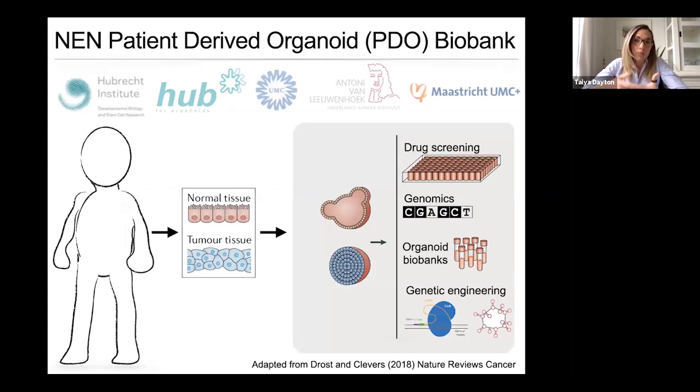So in order to study NEN tumor cells, in collaboration with a number of different clinical institutes in the Netherlands, we've set out to try to generate a biobank of patient-derived organoids, or PDOs, from NEN tissue. The idea is that once we've established organoids from these tissues, they will hopefully be representative of the tissue they were derived from, and then we can use these organoids to do a large number of studies, including drug screening to try to identify therapeutic vulnerabilities, as well as genomic analyses, and of course, hypothesis-driven experiments to look at specific gene function, for example, using CRISPR-Cas9.